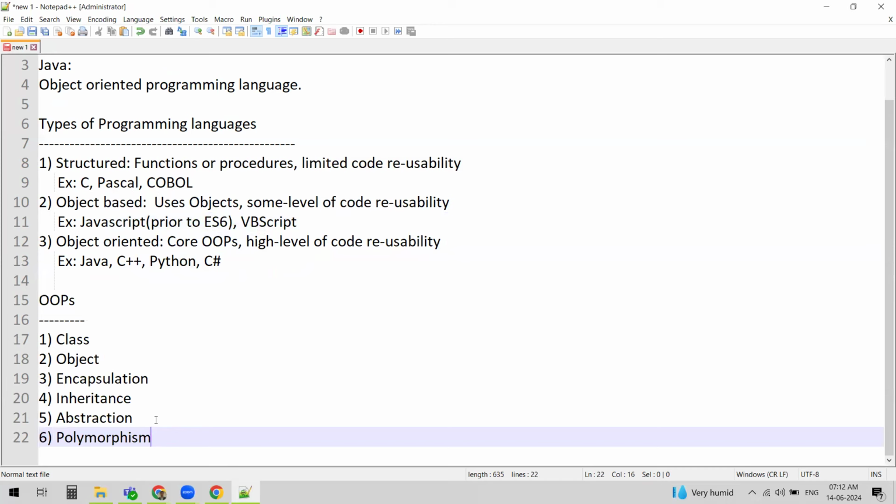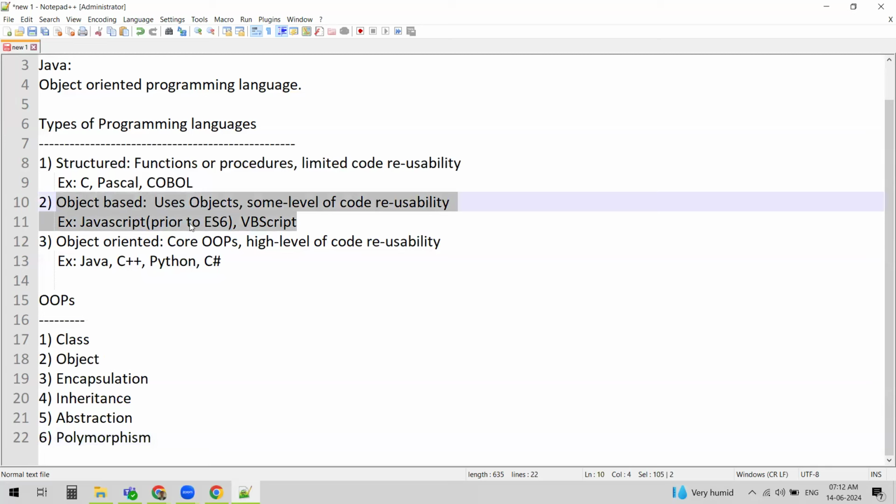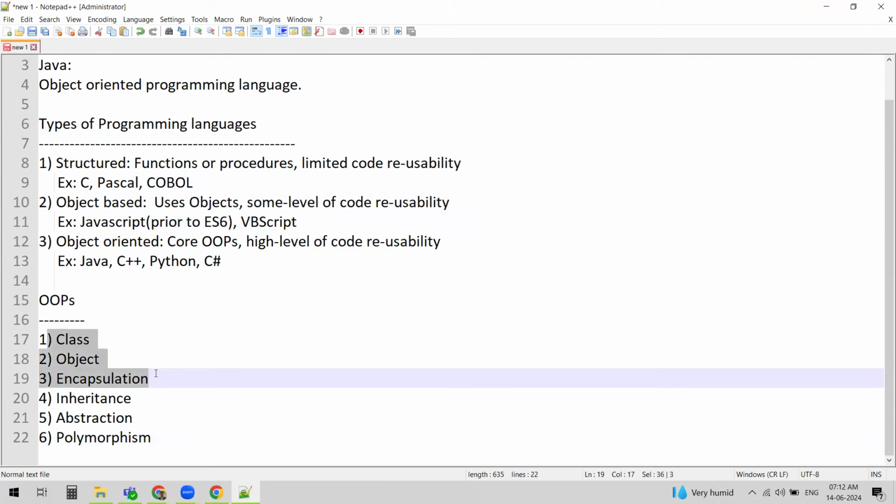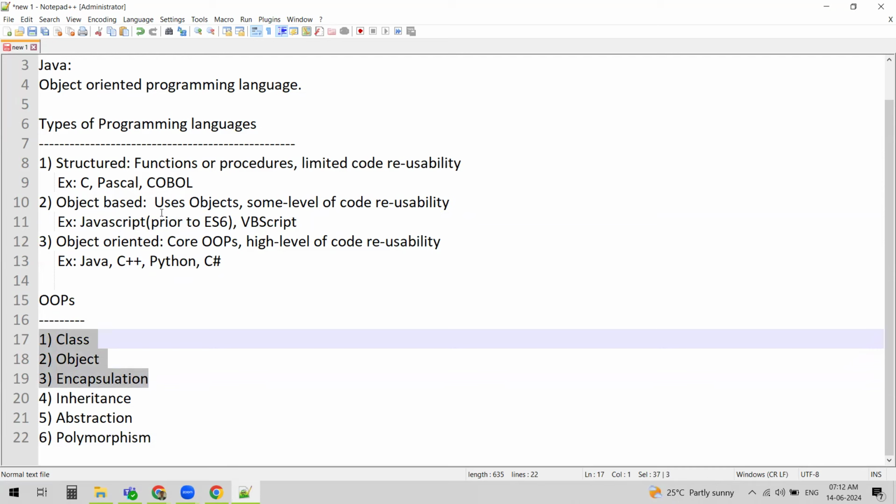These are the OOP concepts: class, object, encapsulation, inheritance, abstraction, and polymorphism. When we are discussing object-based programming languages, they not only use objects. We can see here class, object, and encapsulation. All these three concepts are supported by object-based programming languages.